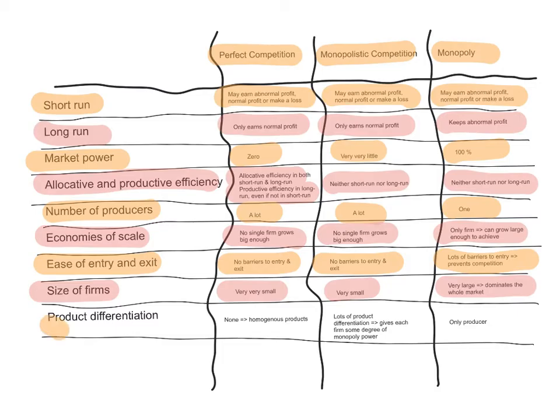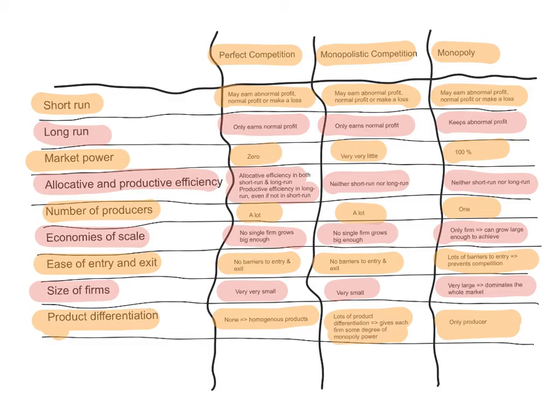In terms of product differentiation, in perfect competition, there is no product differentiation. All products are homogeneous, they're identical. That's one of the assumptions that we make. However, in monopolistic competition, there is lots of product differentiation, which gives each firm some degree of monopoly power. And that's a difference when compared to perfect competition. In a monopoly, there's only one producer, so product differentiation is not very relevant.